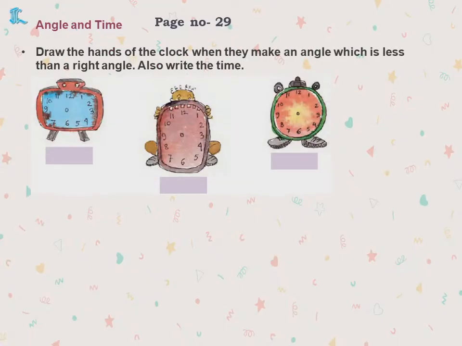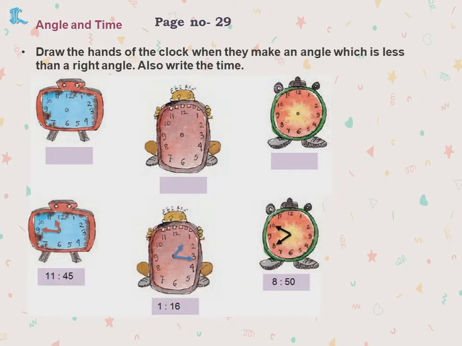Now draw the hands of the clock when they make an angle which is less than the right angle. Less than right angle means acute angle. They are asking us to do the acute angle. Similarly, this is a sample, you do by your own, children.